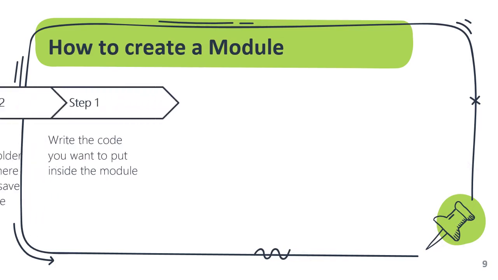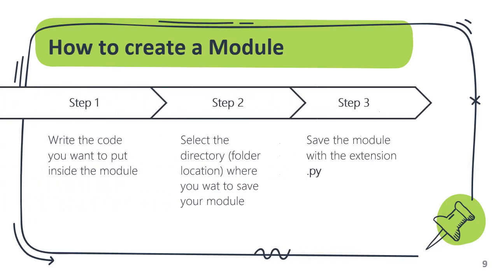How to create a module? There are 3 steps. First step: you have to write the code you want to put inside a module. So you are writing a program or creating a software application. You have to write the code that you want to put inside a module.